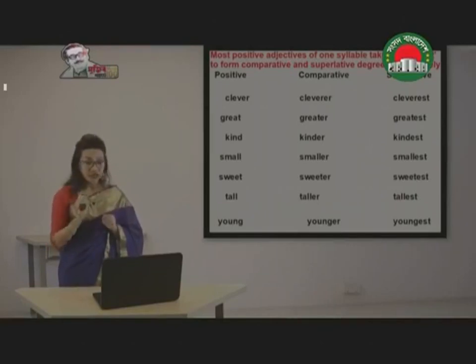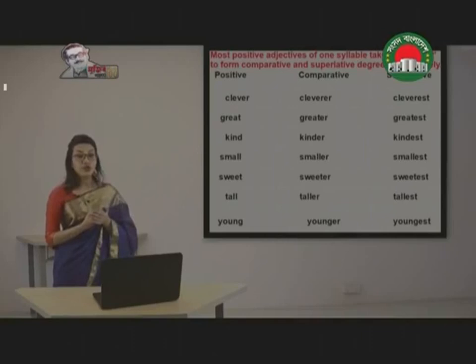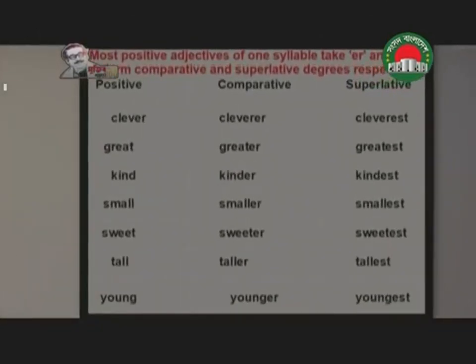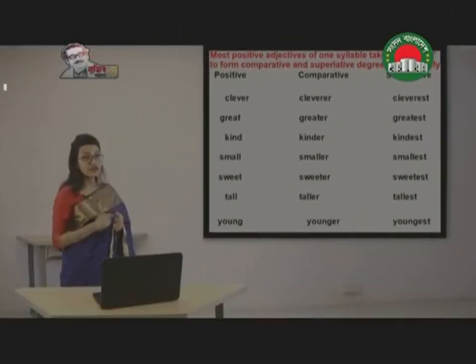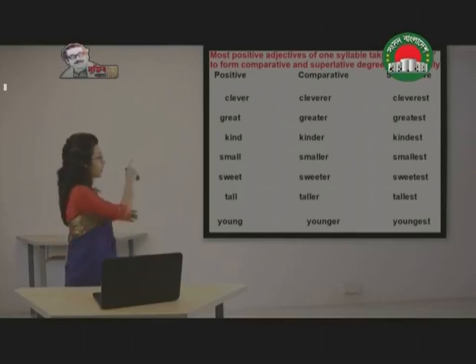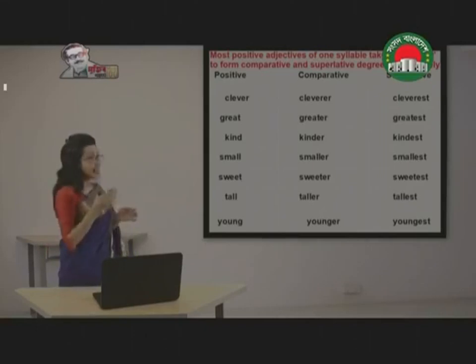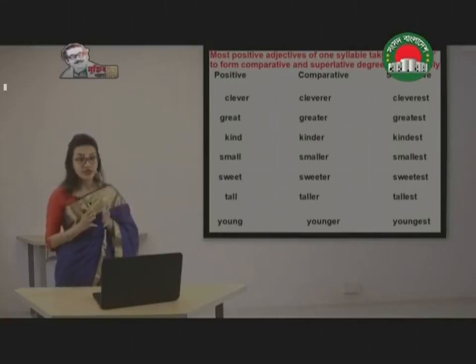If the word is one syllable, that means you can pronounce it at a time, and in that case you are going to use ER in case of comparative and EST in case of superlative. For example, clever, cleverer, cleverest. So in the positive degree, we can see that the word clever can be pronounced at a time. Clever, it's a one syllable word. And for that reason, we have used ER to form the comparative degree and EST to form the superlative degree.